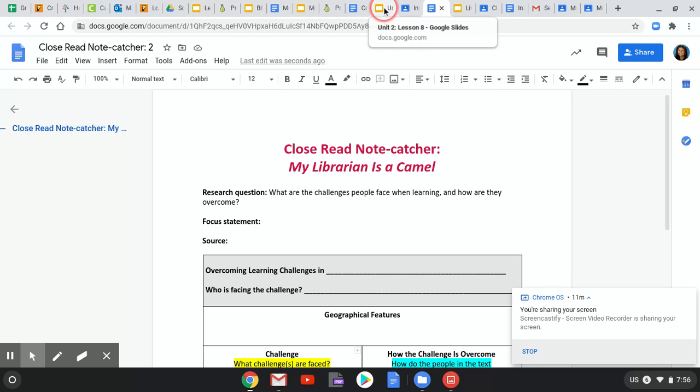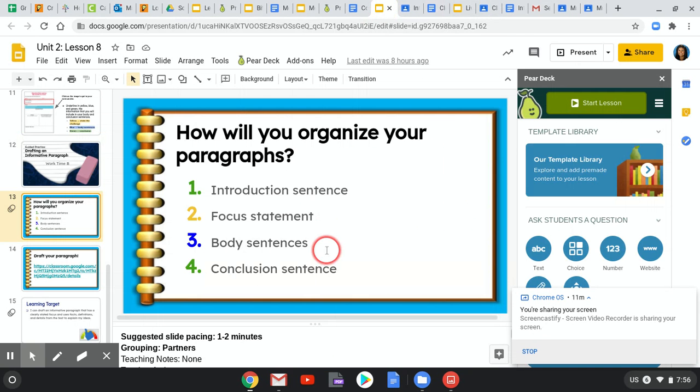Then the next piece is your body sentences, okay? So you are going to state your challenge, and then in the blue, you are then going to be writing about the ways that they overcame them with details specifically from the text. And then four, you're going to have your conclusion sentence.